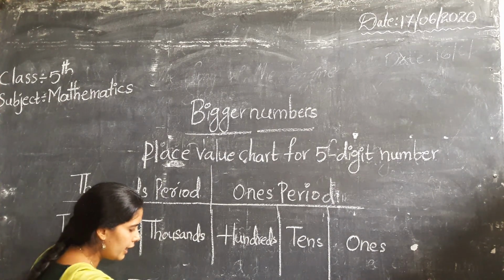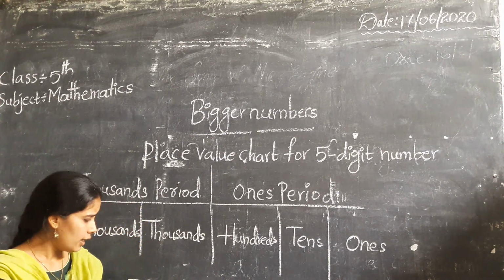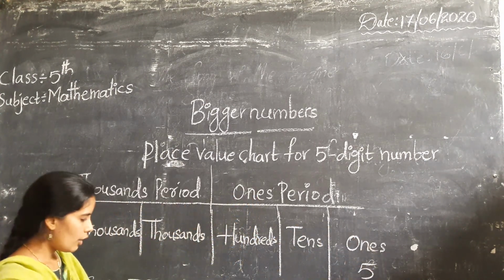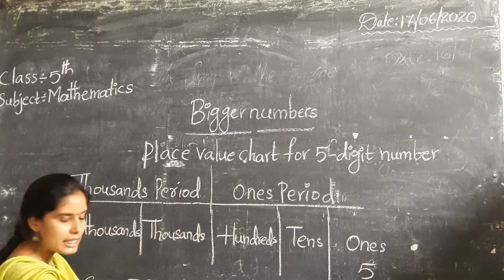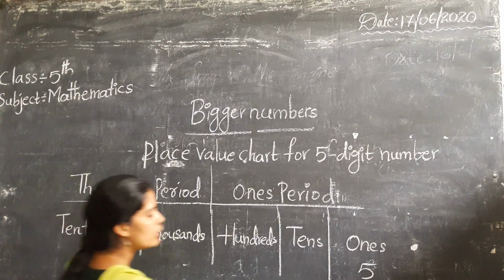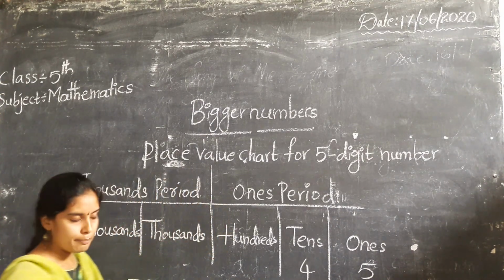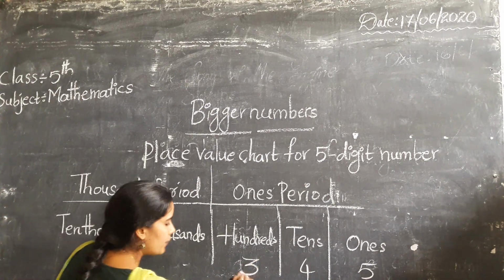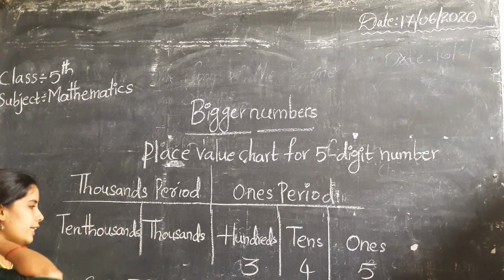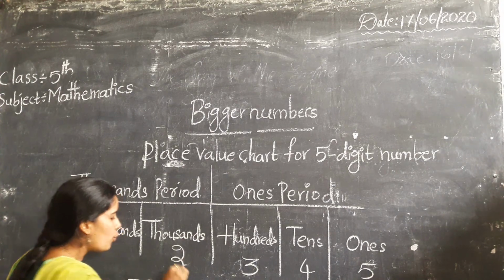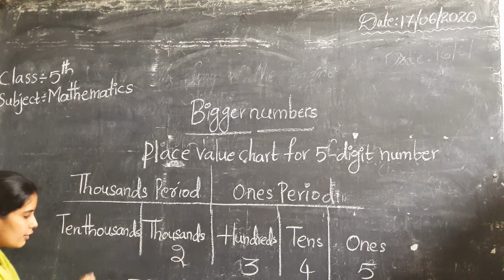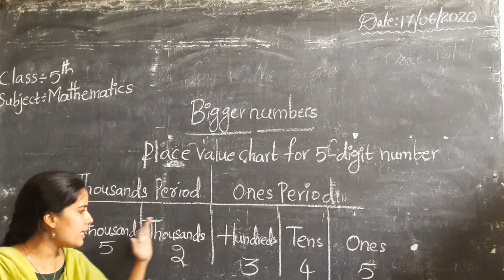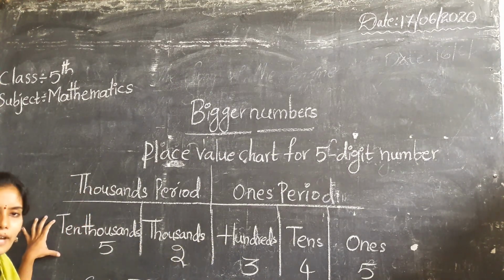Here 5 is arranged in the ones place. Next, the tens place has 4. The hundreds place has 3. The thousands place has 2. The 10,000s place has 5. So we know how to arrange the numbers according to this place value chart.